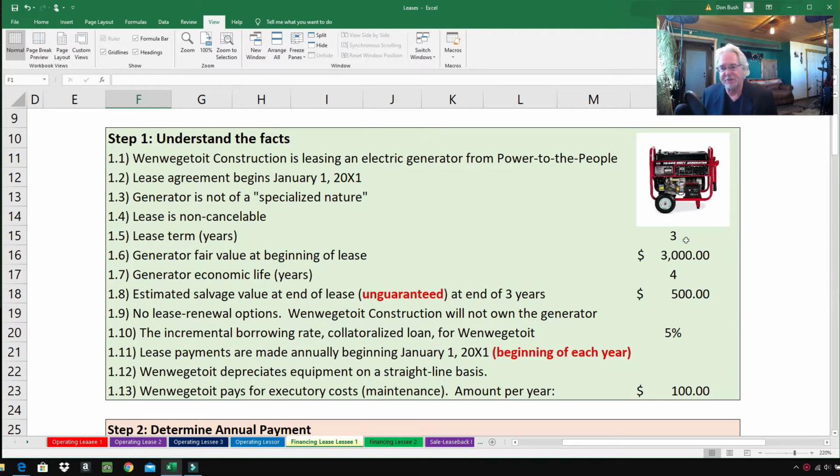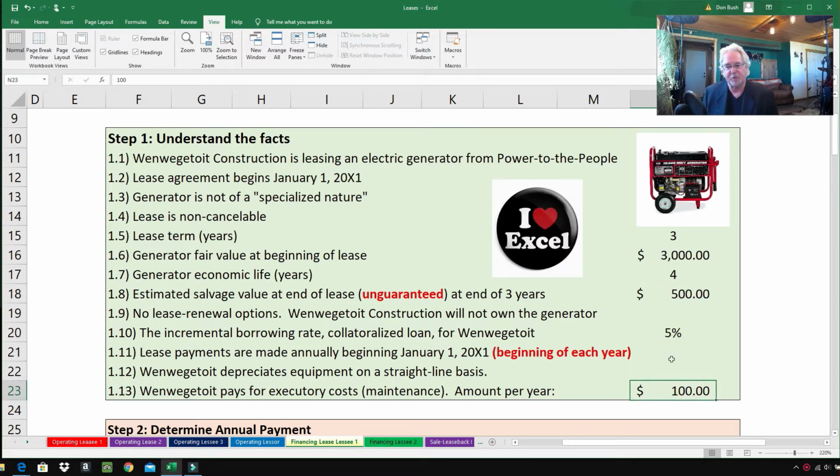And also I get to put any numbers in a column right here because I like to use Excel when I solve these problems, and I hope you do too, because Excel will make your life so much easier. If you haven't been using Excel, now's a good time to start, folks, because it's a basic tool in the field of finance and accounting. So let's get started understanding the facts.